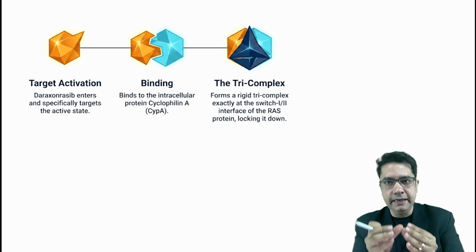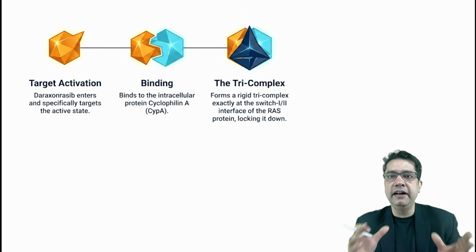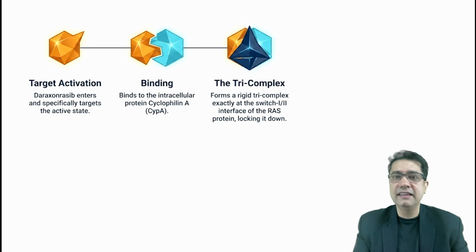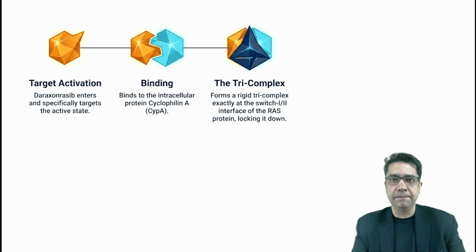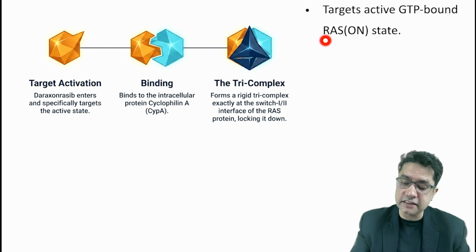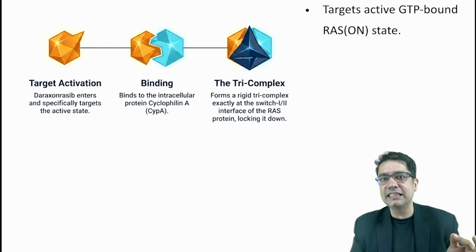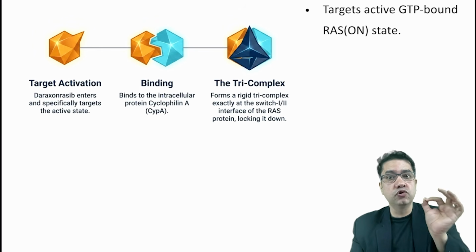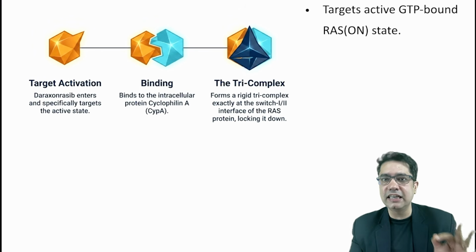It will make a dimer, and after binding to cyclophilin A, it acts on the signal pathway, that is the RAS and RAF pathway. Now the good thing about this daraxonrasib is that it only binds to RAS when the RAS is overactive or in the on phase. So can we say in a cancerous cell, RAS will be in the on state, it is overactive, so it will only target the cancerous cells.